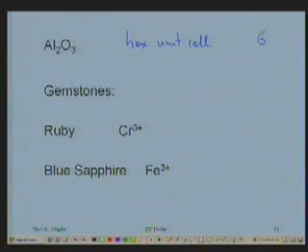And how many octahedral holes will I have? 6. But how many cations do I have? 4. For 3 oxygen I have 2, so for 6 I shall have 4. So out of the 6 octahedral holes I have to use 4. I don't use all the 6, and these are staggered in the crystalline form of Al2O3.